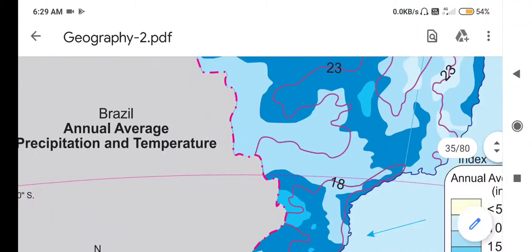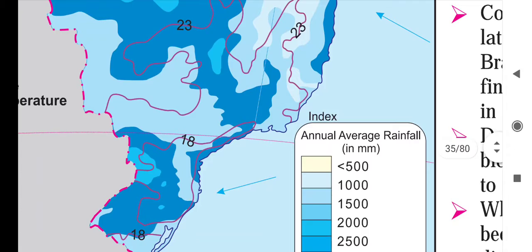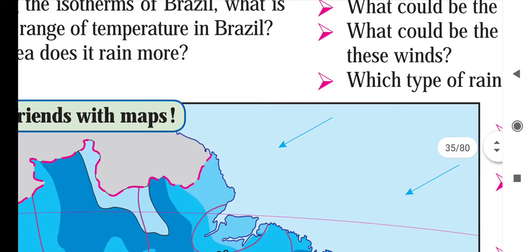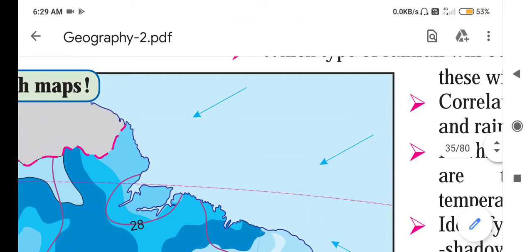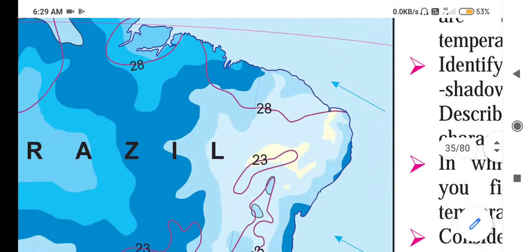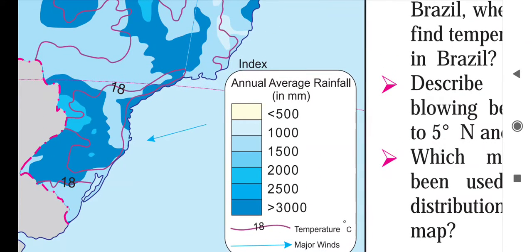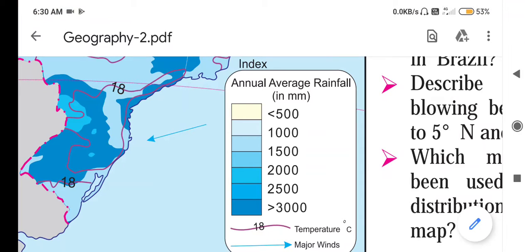Brazil gets rainfall from the northeast trade winds and southeast trade winds. This is the north direction and this is the east direction, so these winds are called northeast, and downside this is the south direction and that is the east direction. You can see the arrow symbol, which indicates tropical trade winds. So north and south mean northeast trade winds and southeast trade winds. From that Brazil gets rainfall.